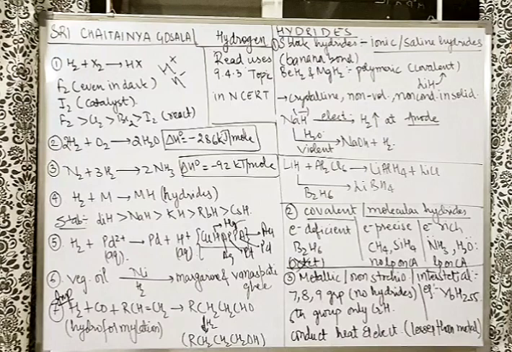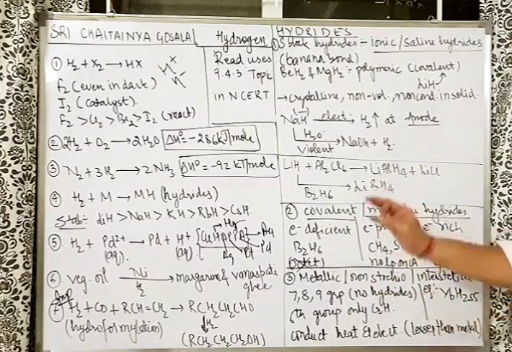That means the octet is not violated, but after making the bonds, after completing the valency as well, some lone pairs are left. So if there is a lone pair on the central atom, electron rich. No lone pair, but octet completed, electron precise, exactly as required. Electron deficient means less than octet.